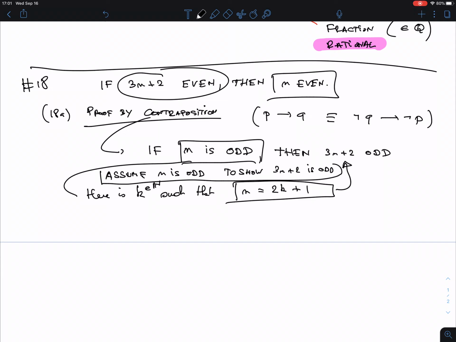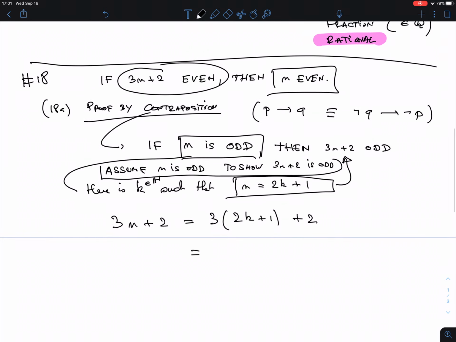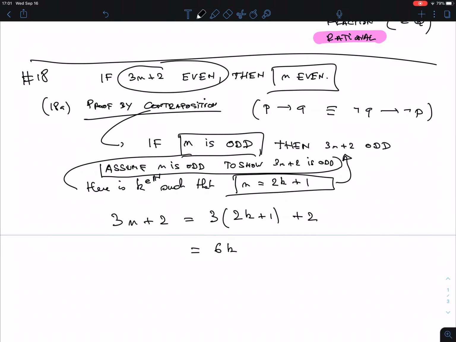So assuming the hypothesis, n is odd, that means that n is 2k plus 1. And now I have to show something about 3n plus 2. I have a formula for it, so I can replace n by this number. If I work this out, it's 6k plus 3 plus 2. Now what is it I have to show? I have to show that it is odd.